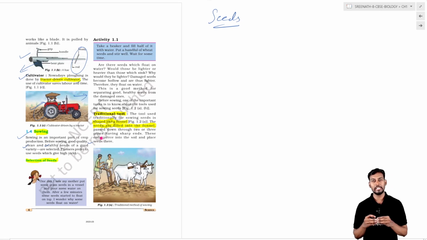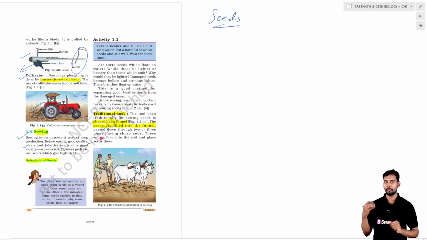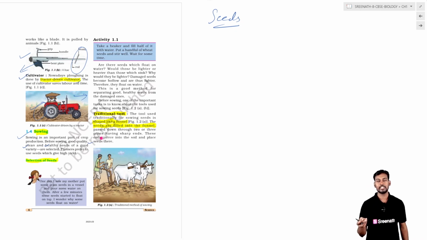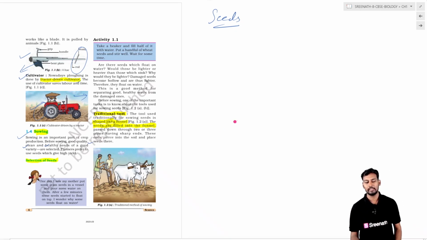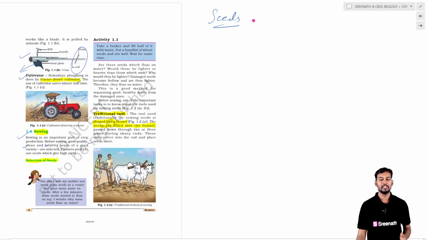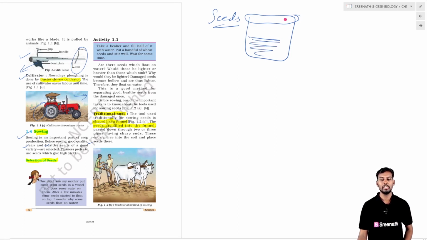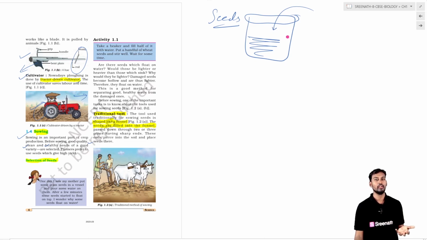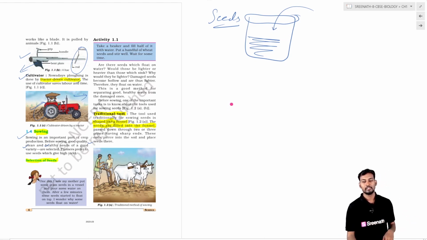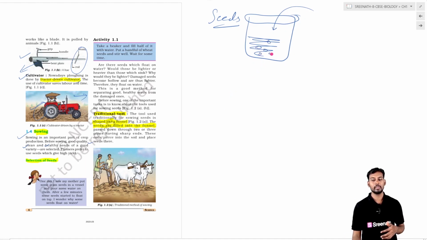Okay, the good quality, clean and proper healthy seeds of the proper variety, for the plantation you want to do, those seeds will be selected. In order to select the good seeds from the mixture of seeds, you will take a beaker which has water, and add the seeds which you will be using for the plantation purpose to the beaker of water.